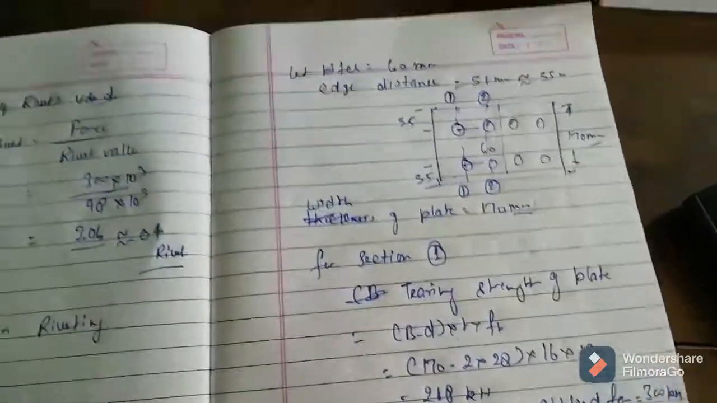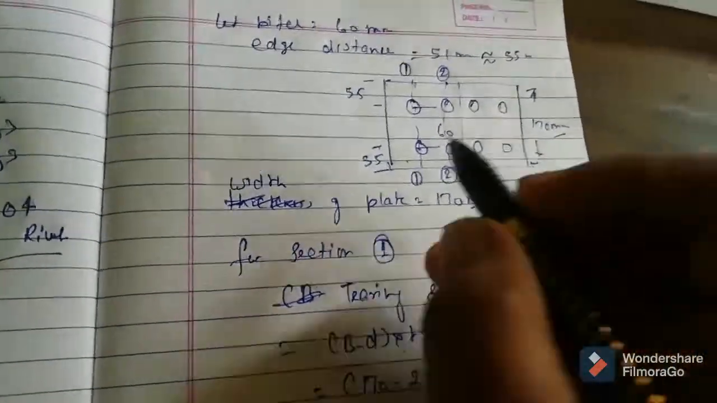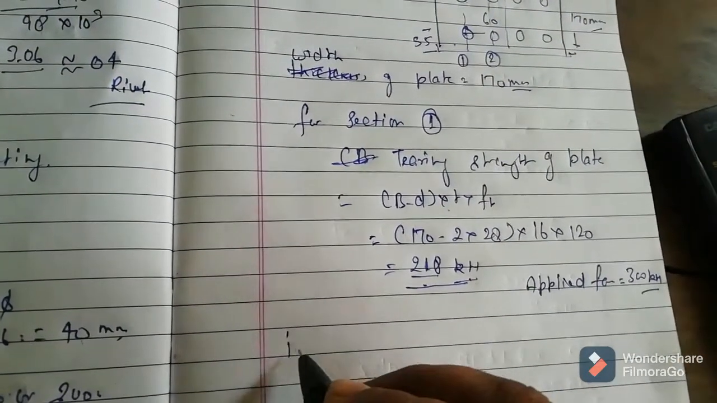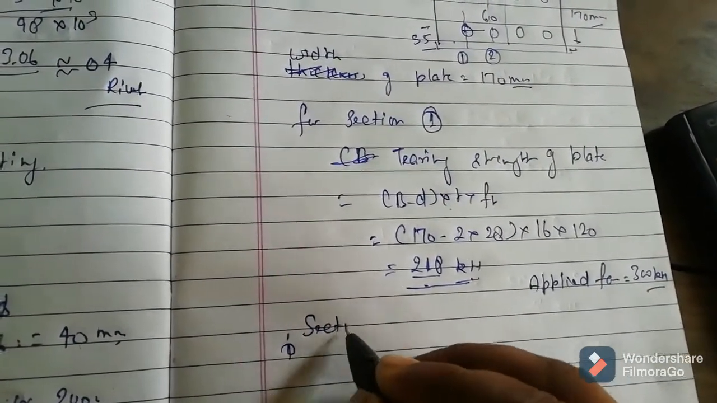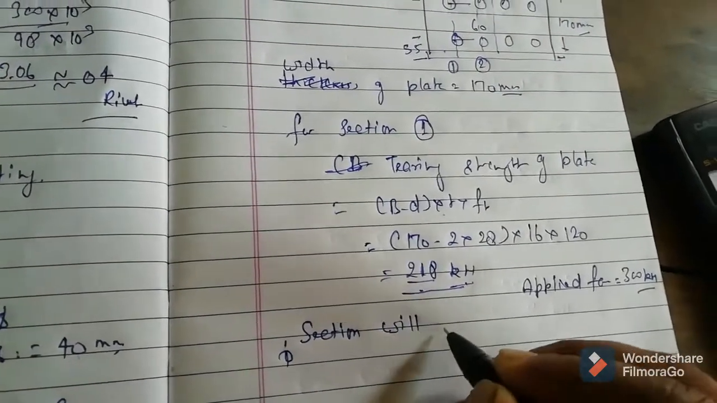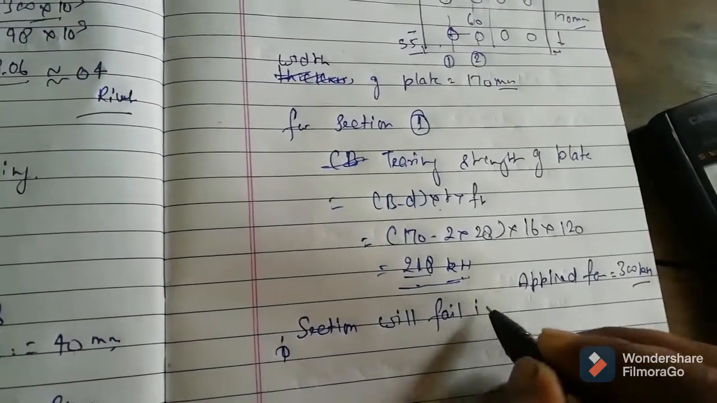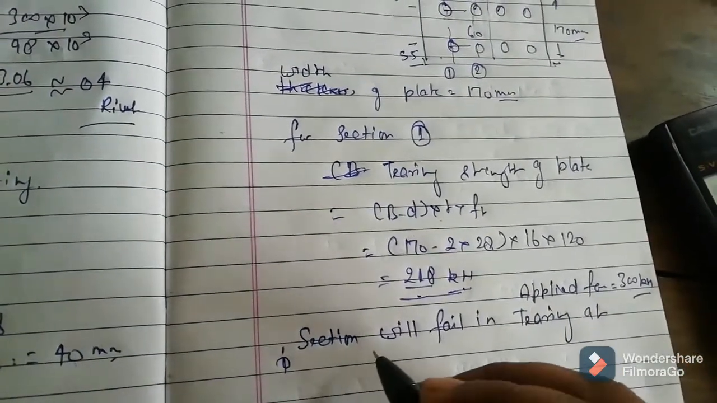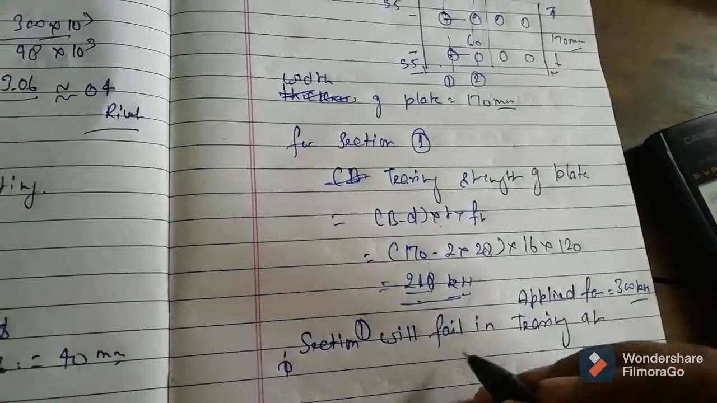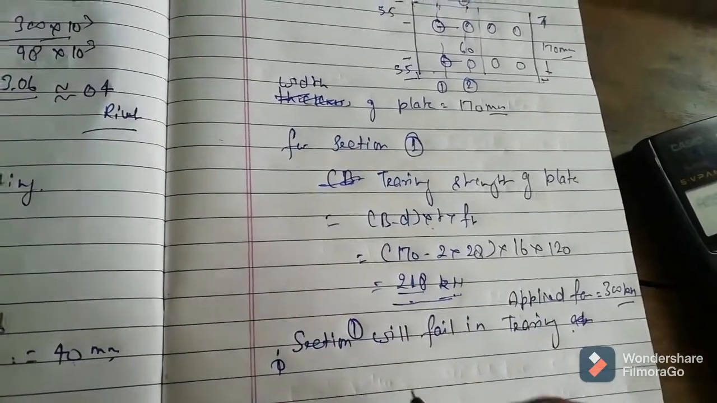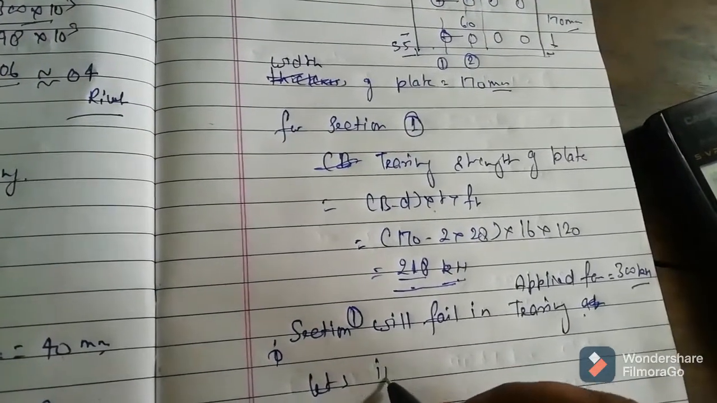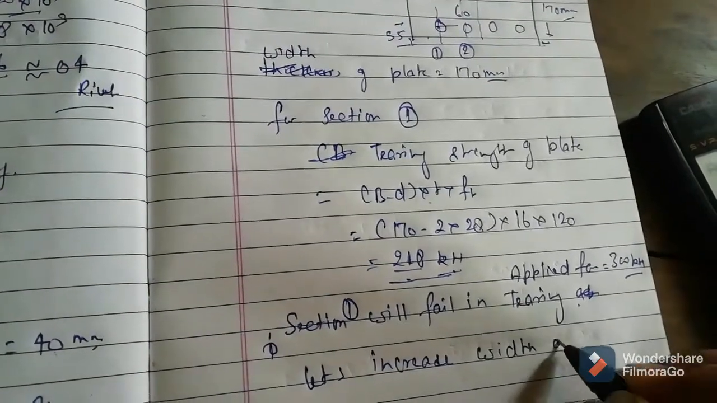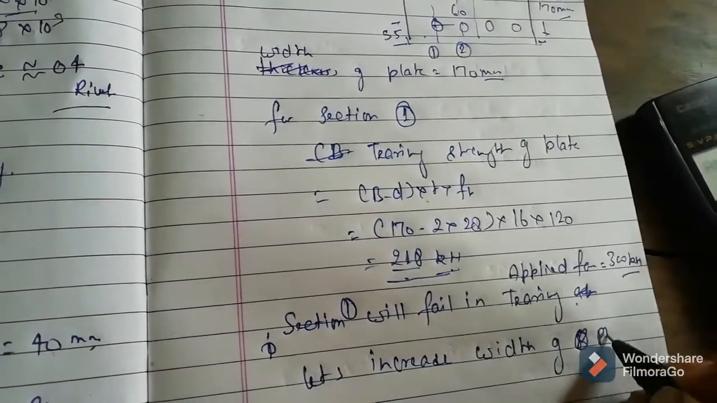So now we have to increase the width again. Again we have to increase. Otherwise the section will fail in tearing, at section first. Section 1 will fail in tearing. So now let's increase the width of the plate.